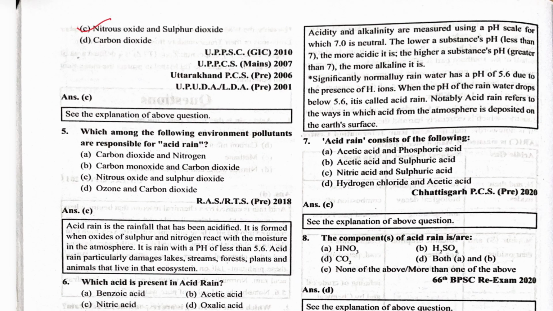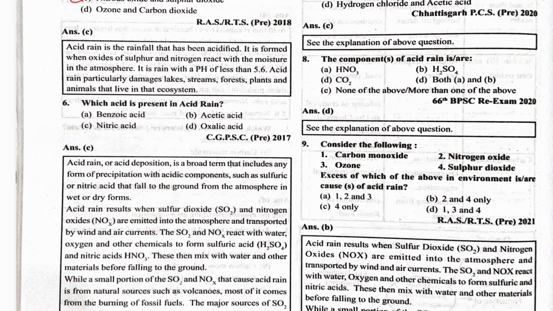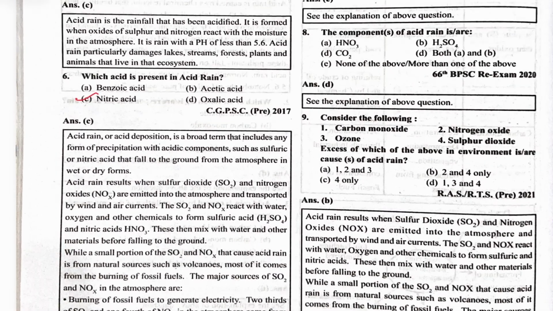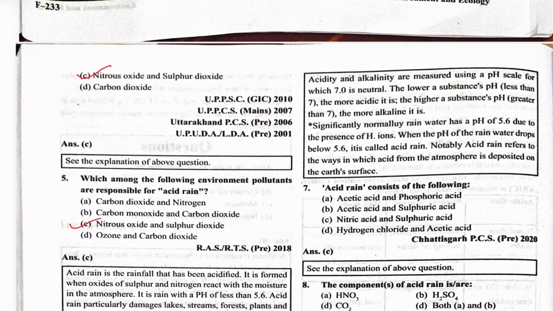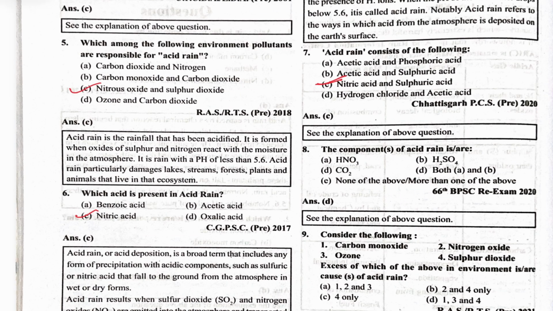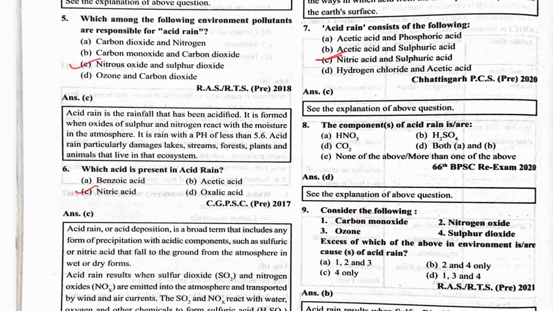Which among the following environmental pollutants are responsible for acid rain? Nitrous oxide and sulfur dioxide. Which acid is present in acid rain? Nitric acid. Next one: consider the following: nitric and sulfuric, acetic no, acetic no, nitric and sulfuric acid yes. The components of acid rain are nitric acid and sulfuric acid, so both A and B are correct.